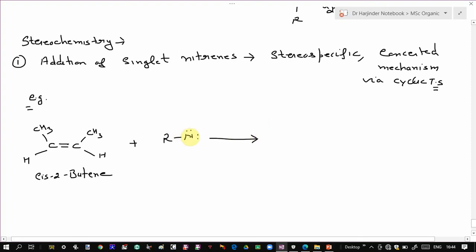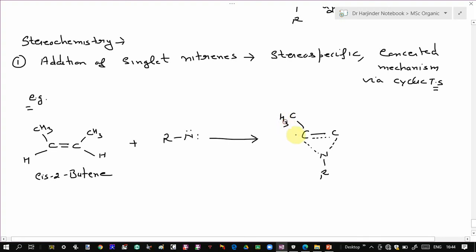That means the bonds between this nitrogen and the two carbons form simultaneously and the double bond breaks at the same time. So the reaction is concerted.